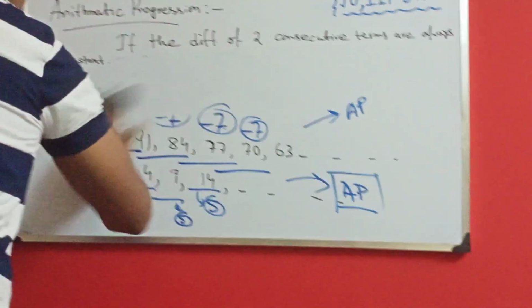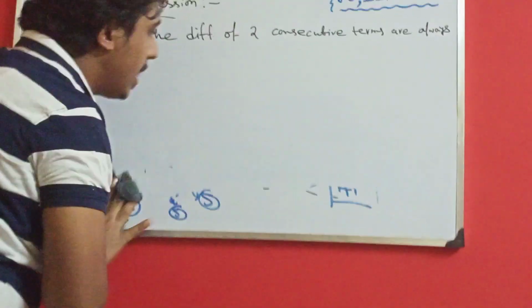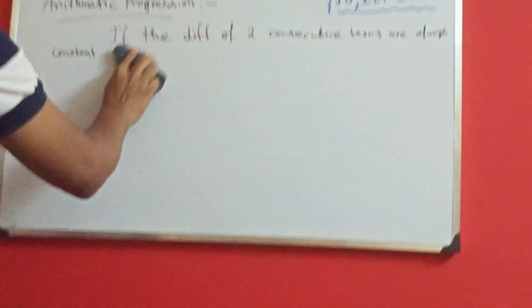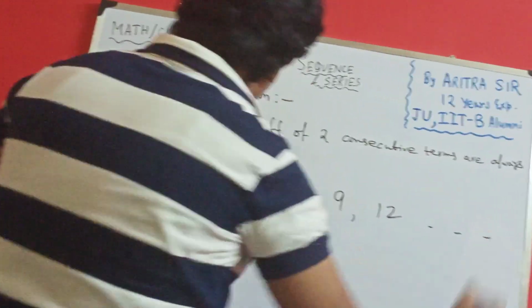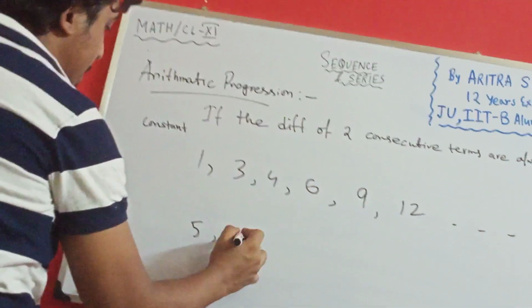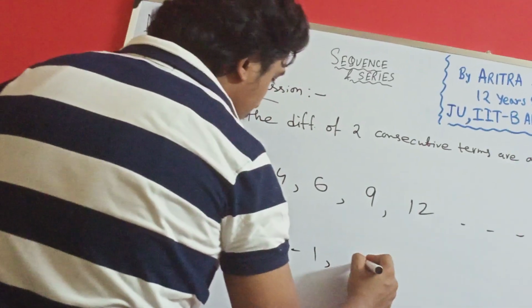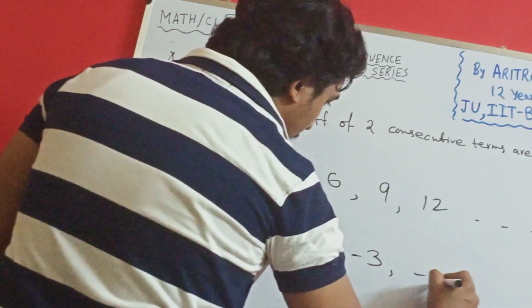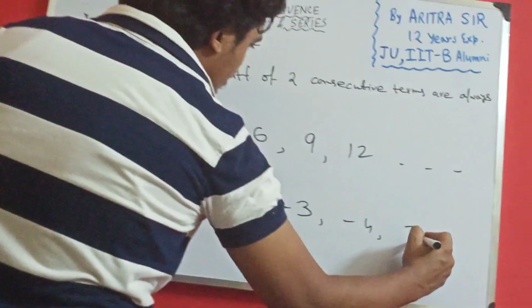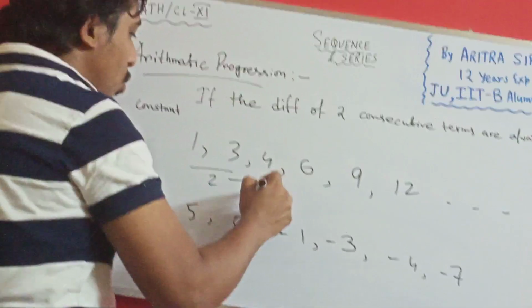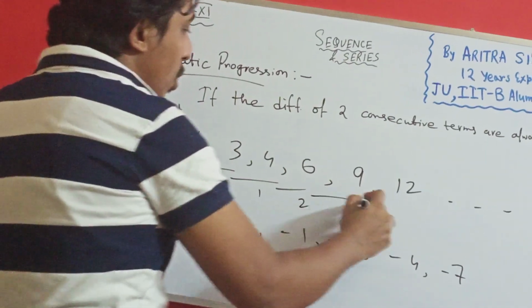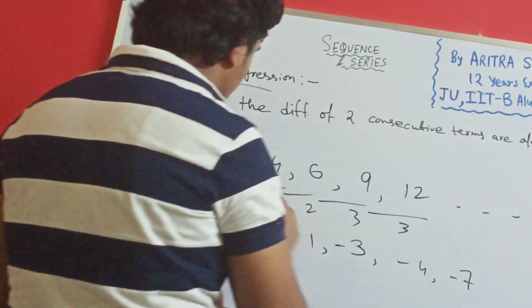So just to give you another two examples like that. See, 1, 3, 4, 6, 9, 12 and 5, 0, minus 1, minus 3, minus 4, minus 7. See, the difference of consecutive terms is 2, 1, 2, 3, 3.